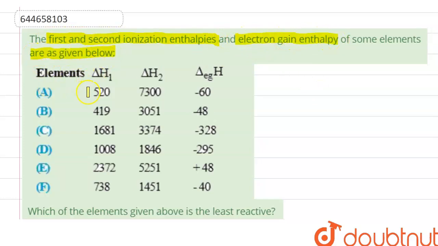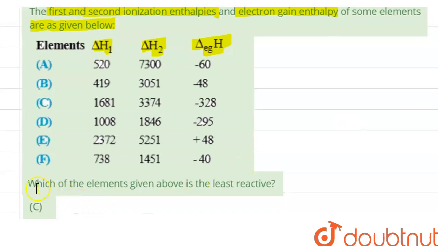Our question is: the first and second ionization enthalpies and electron gain enthalpy of some elements are as given below. These are the elements A, B, C, D, E, F, and here the enthalpies are given. This is the first ionization energy, this is the second ionization energy, and this is the electron gain enthalpy. Here we have to find out which of the elements given above is the least reactive. So let us see.